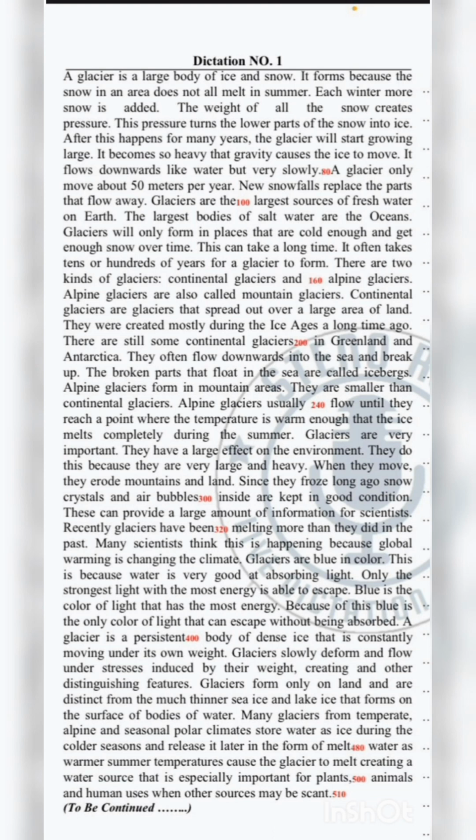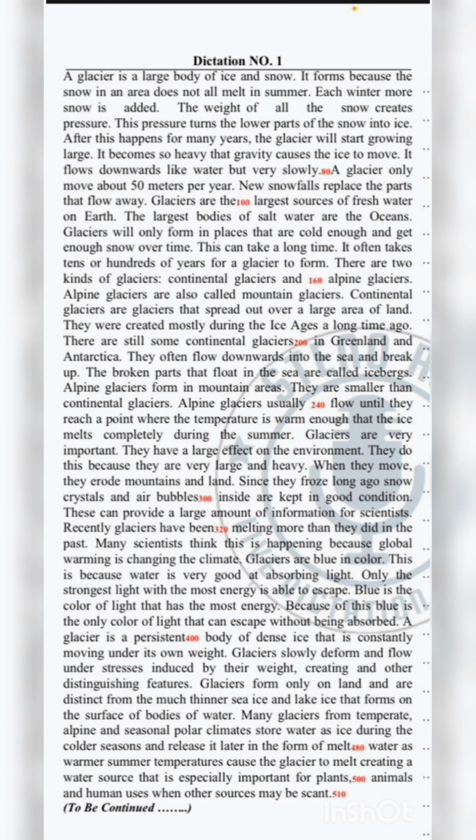A glacier is a large body of ice and snow. It forms because the snow in an area does not all melt in summer. Each winter, more snow is added. The weight of all the snow creates pressure. This pressure turns the lower parts of the snow into ice.